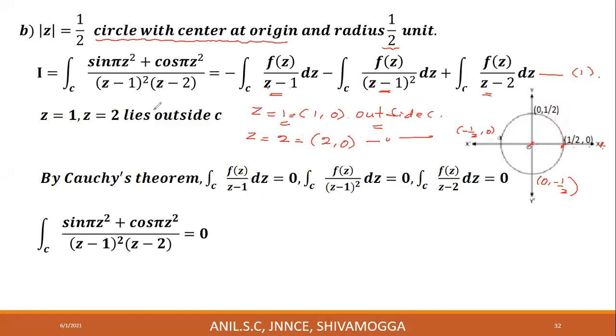Therefore, Cauchy's theorem is to be applied here. Cauchy's theorem means you directly make the integral 0. Therefore, integral over C f of z divided by z minus 1 is 0. Integral over C f of z divided by z minus 1 whole square dz is also 0. Integral over C f of z divided by z minus 2 is also 0. All the three integrals are 0. Therefore, by equation number 1, I is equal to 0 minus 0 plus 0, which is 0.